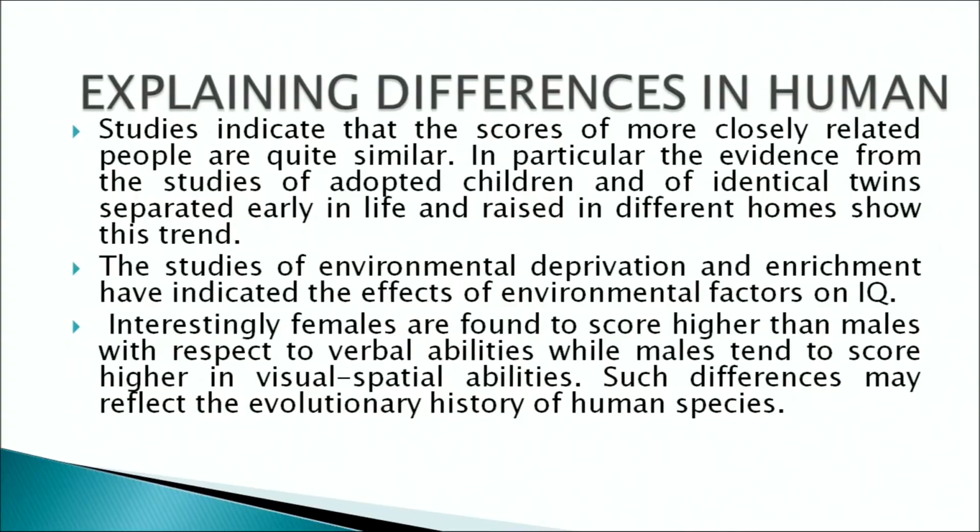There are different studies that indicate that the scores of more closely related people are quite similar. The scores of intelligence tests, or the IQs of more closely related people, are quite similar. In particular, the evidence from the studies of adopted children and of identical twins, those who were separated at early ages in life and were raised in different homes, show this trend.